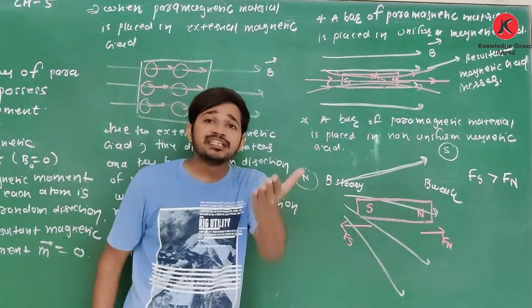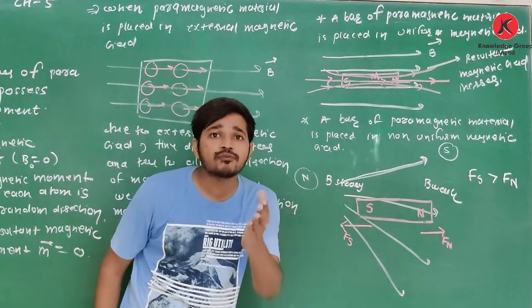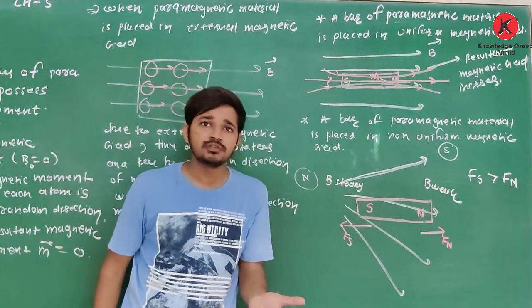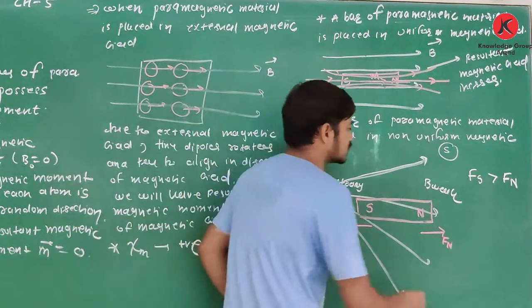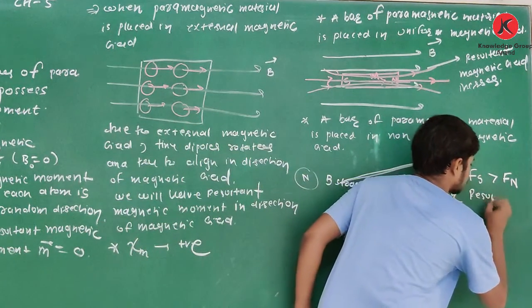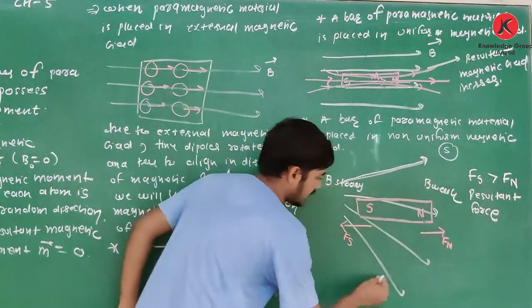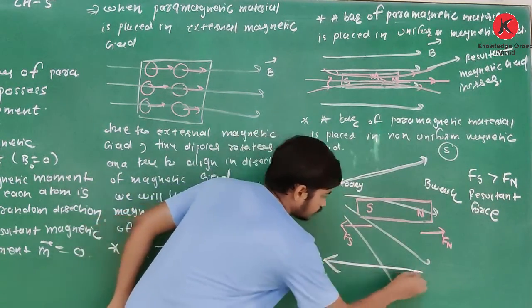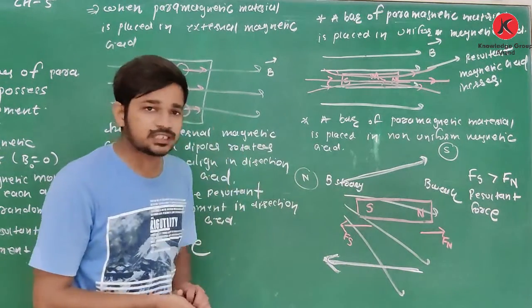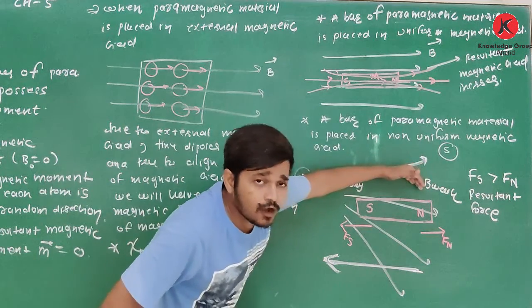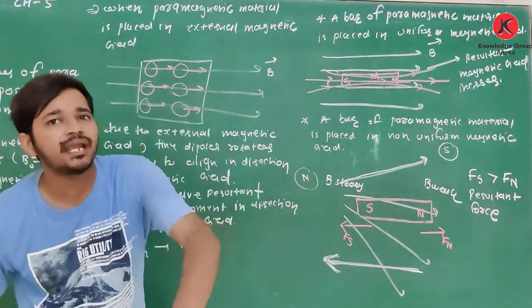So the resultant force is in the direction of the force having greater magnitude. Fs is greater than Fn, so the resultant force is in this direction, towards Fs. Towards Fs means from the region of weak magnetic field to the region of strong magnetic field.